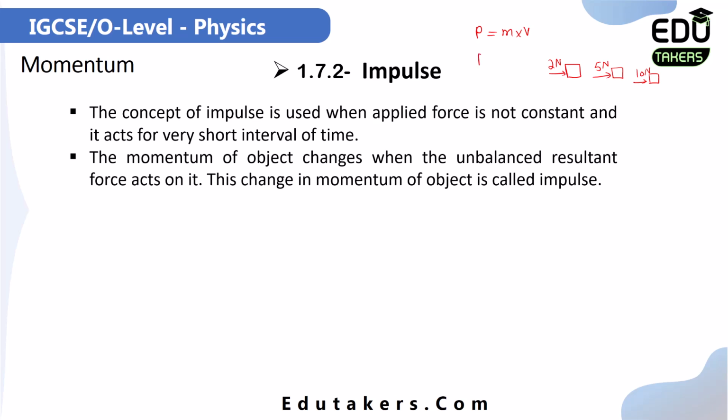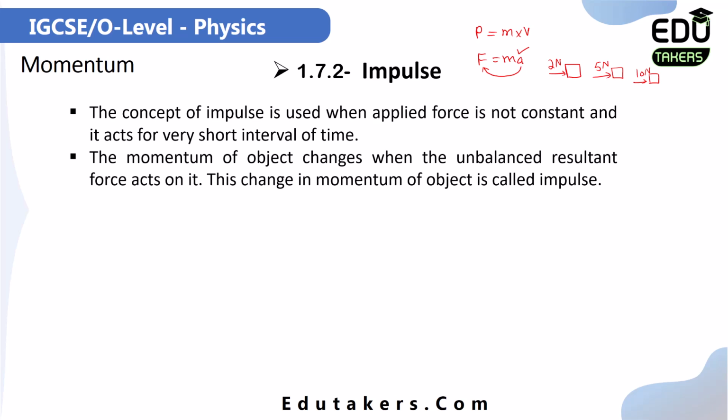Then according to F equals ma, when acceleration is produced in a body, it means that there is a resultant force acting on that body. Because when there is acceleration, of course, there is also a force acting on the object. So this force should be an unbalanced force, meaning that the total force on the object can never be equal to 0.